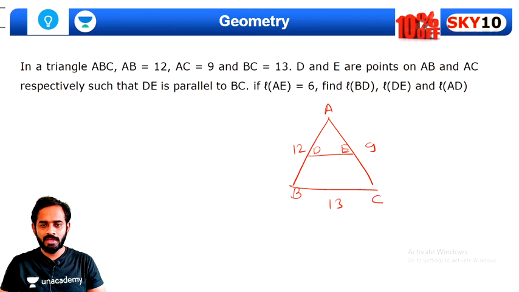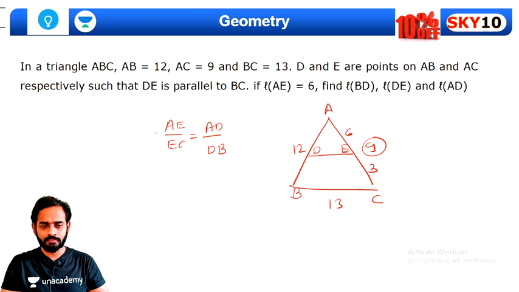Now we need to find out the value of BD, DE and AD. Okay, now we know that AE upon EC will be equal to AD upon DB. The value of AE is 6 and EC is 3, so it is 2. And we know that AD plus DB is total 12. We can write this as 8 and 4. So the value of AD is 8 and DB is 4. Got this value. The value of BD we got, and AD we have also understood.